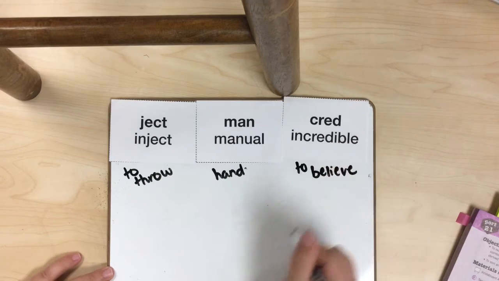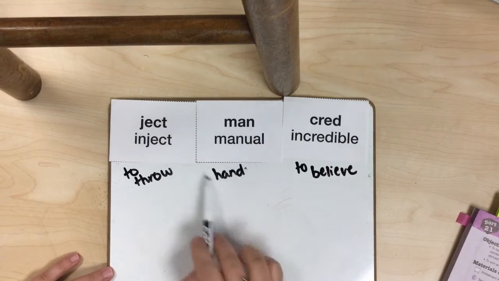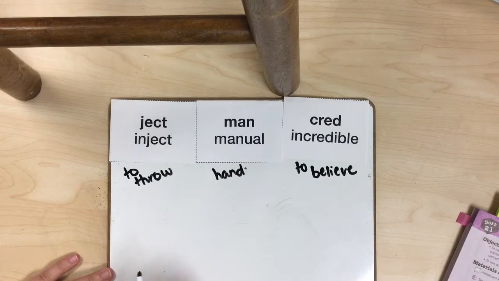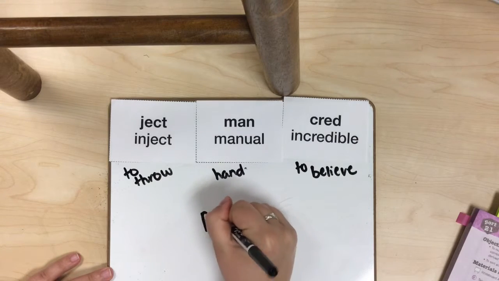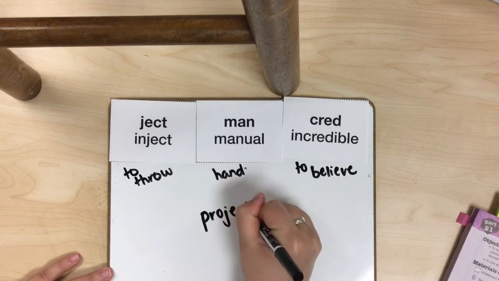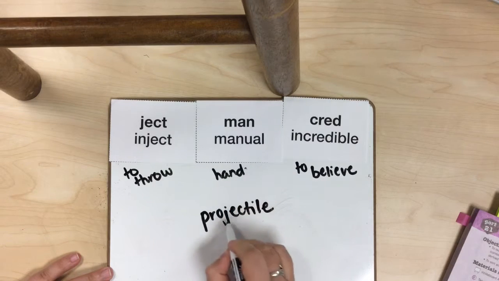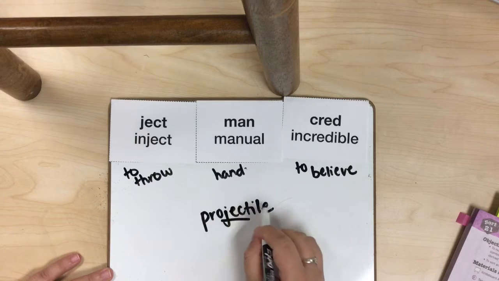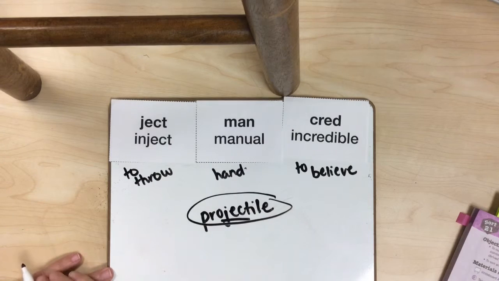So we're going to look at a couple words, and we're going to look at how we use the Latin root to help us understand the full meaning of the word. So our first word is projectile. I see that root, ject, and I know that means to throw. So this word's going to have something to do with throw.